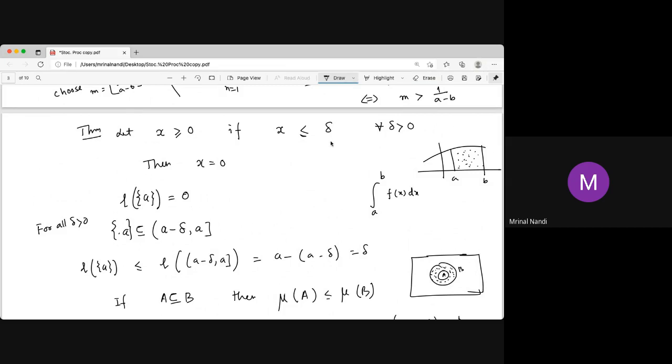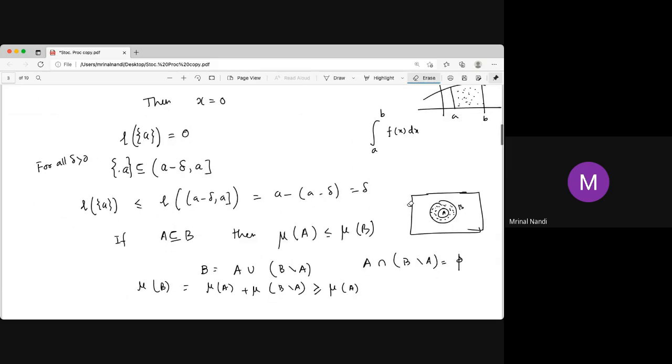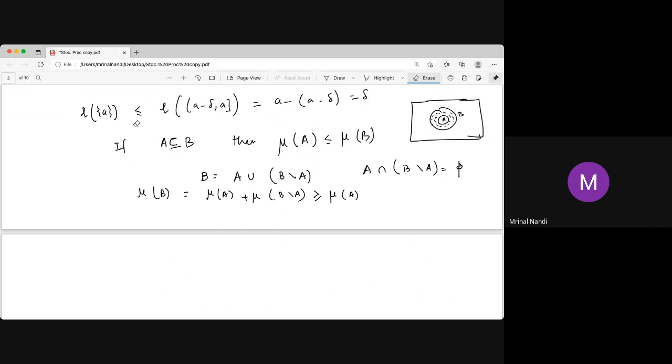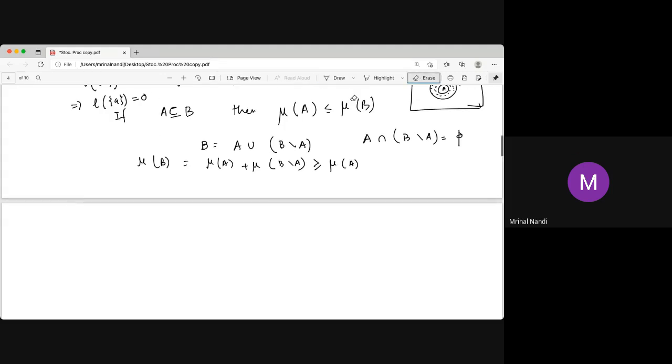If x is positive, then we choose delta as x by 2, and x cannot be less than or equal to x by 2. Now since the length of the set containing the singleton a is less than or equal to delta for all delta, we can conclude that it must be equal to 0, because it can't be negative. So that's why the singleton set has length 0.